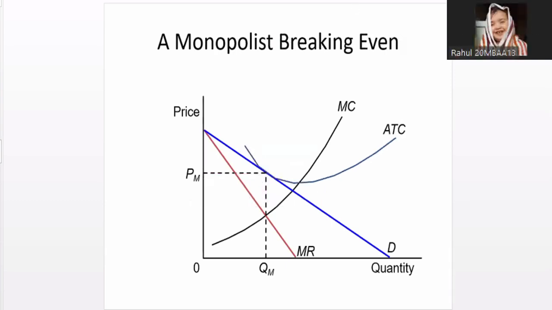So this is another situation where the monopolist is just breaking even, neither making profit nor loss, because this is the average revenue curve, and at this point average revenue is equal to average cost. Average revenue is equal to average cost. So that is why there is no profit, no loss, and the monopolist is just breaking even.